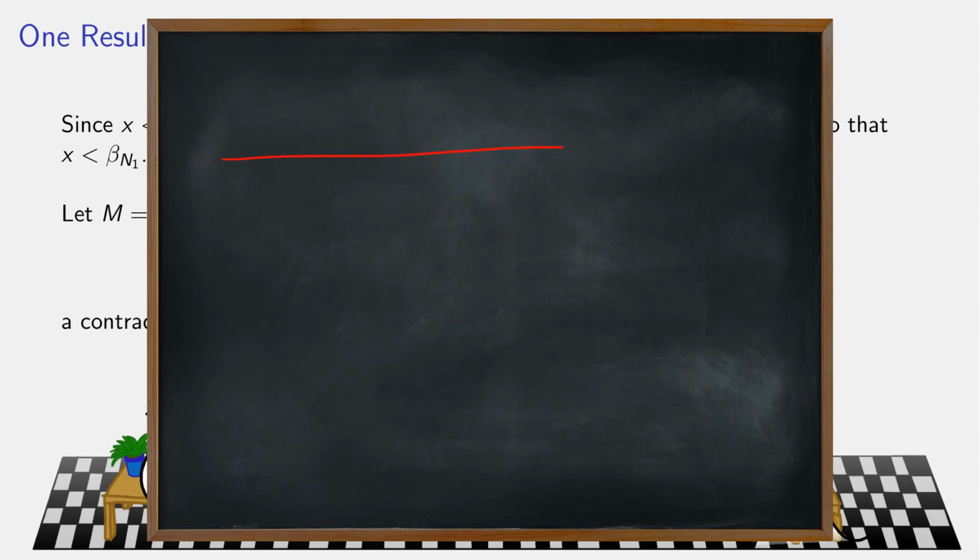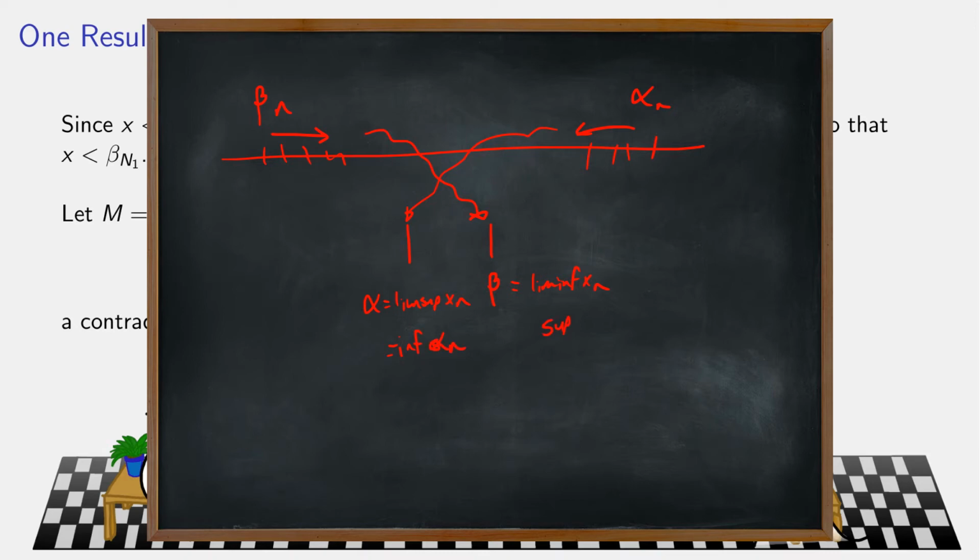Basically, to redraw the picture we had before, here are our beta n's, they're increasing. Here are alpha n's, they're decreasing. If somehow beta, which was the LimInf, okay, the supremum of the betas, if somehow that was bigger than alpha, the LimSup, okay, the LimSup is the infimum of the alpha n's, and beta was the supremum of the beta n's.